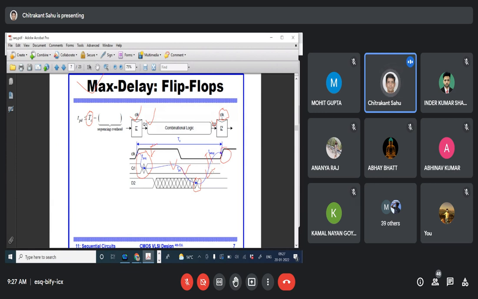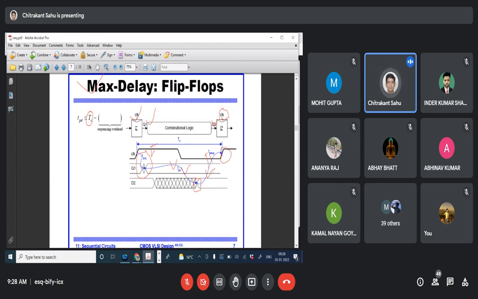If it is violating that maximum delay, what will happen? The T setup will come later. If the T setup comes later, it will violate, and the output will not come properly. This is called a setup violation. So if this max delay is not achieved, we say it is a setup violation. If a setup violation occurs, then F2 may not function properly. That is why we are doing all this exercise.